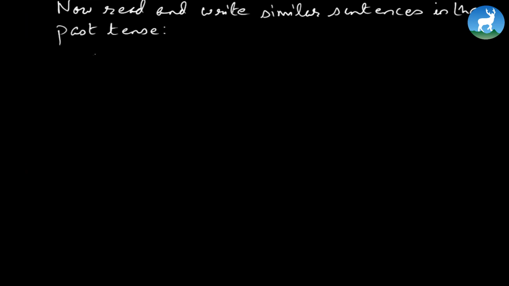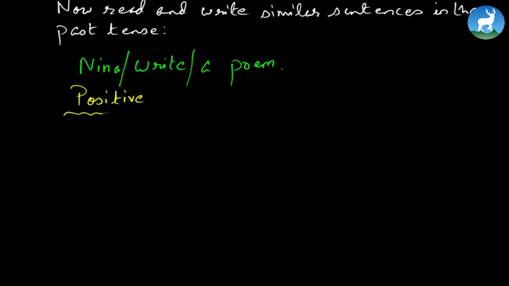Now here are certain words given here. Nina / write / a poem. And all 4 forms of tenses, we're going to write it down, okay? And both positive and negative, by the way. Positive sentence, and here again, negative sentence.